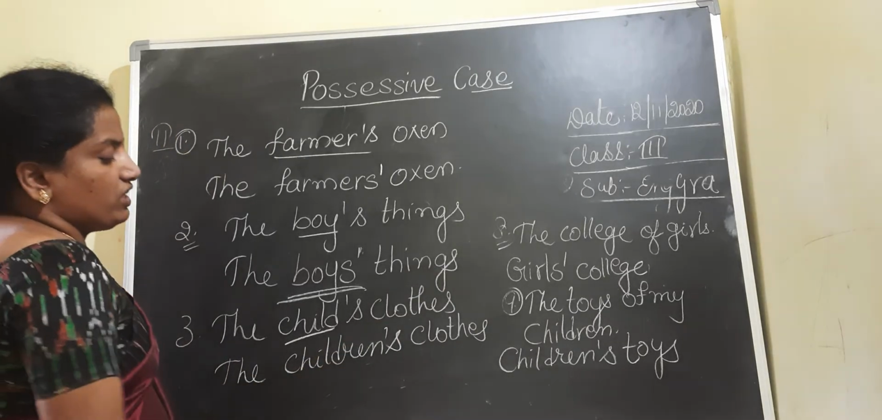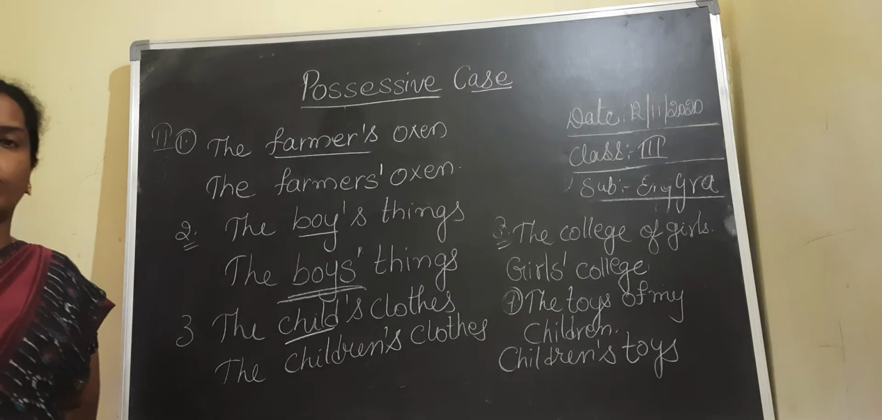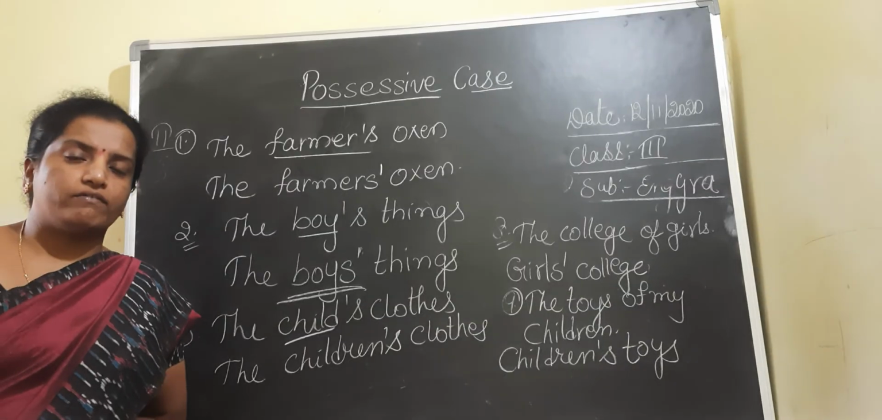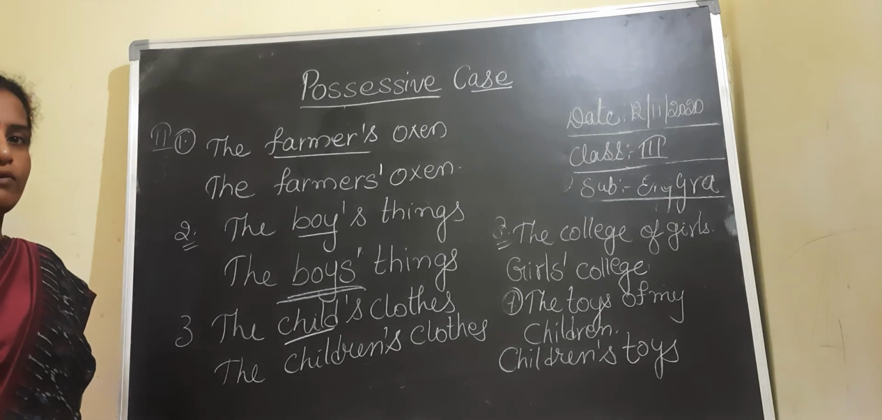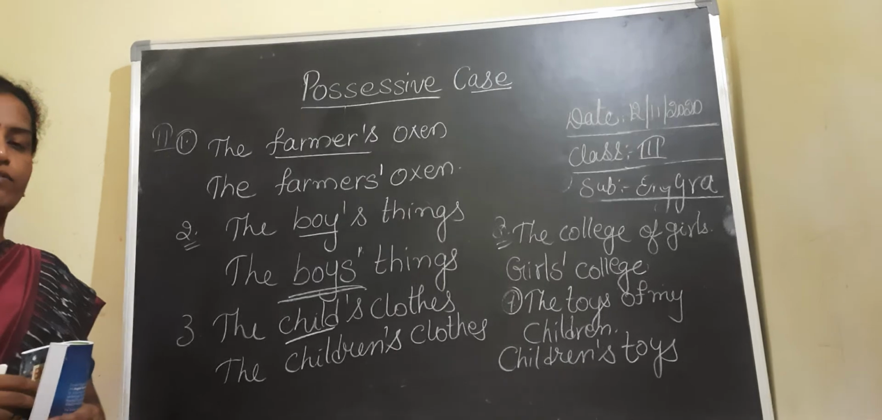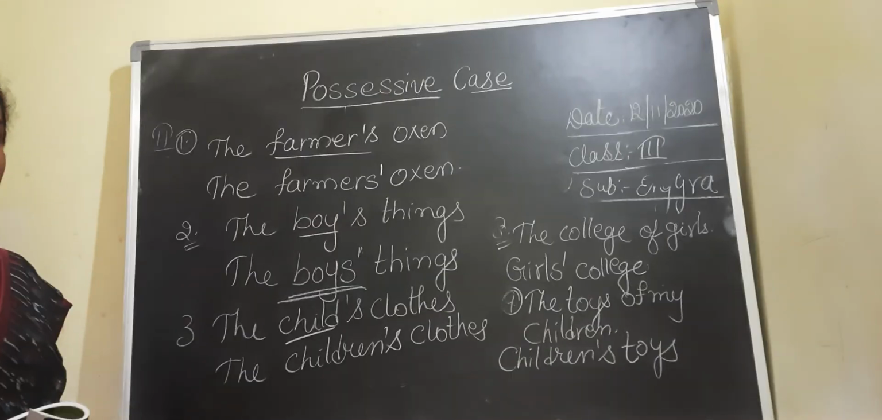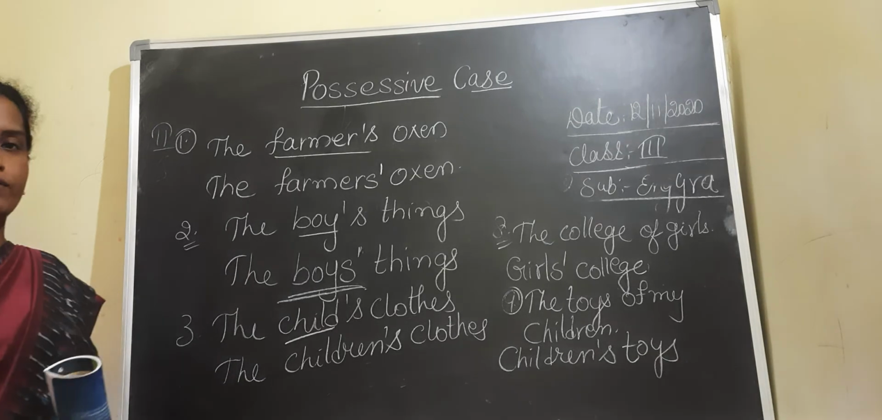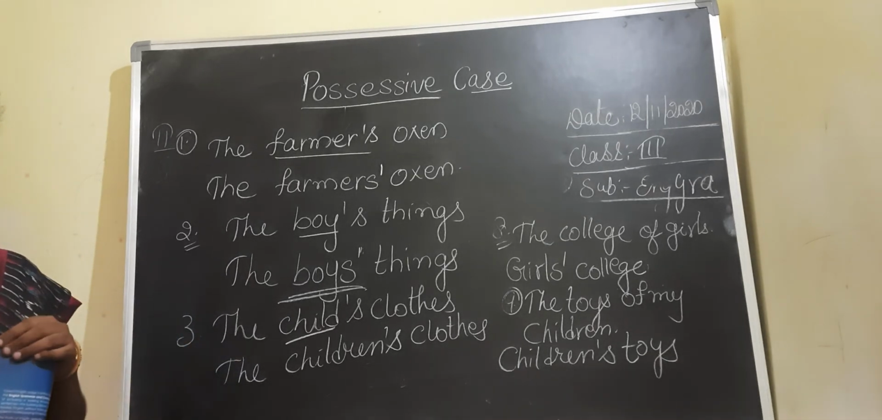In this way, children, whenever we are writing the possessive case of a noun, when the noun is singular we have to add apostrophe s. When we are talking about plural nouns ending with s, only an apostrophe. And for the plural nouns which don't end with s, we have to write apostrophe s again. This is all about the possessive cases.